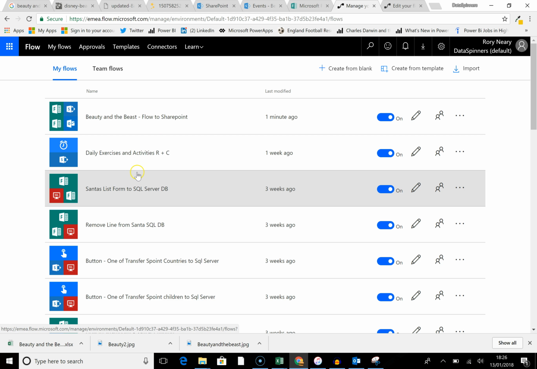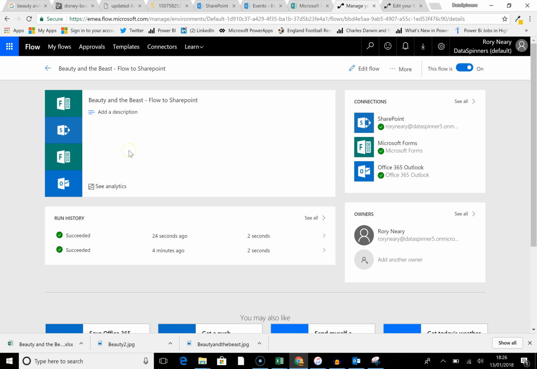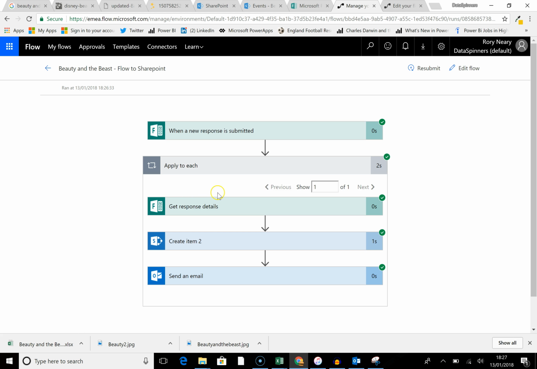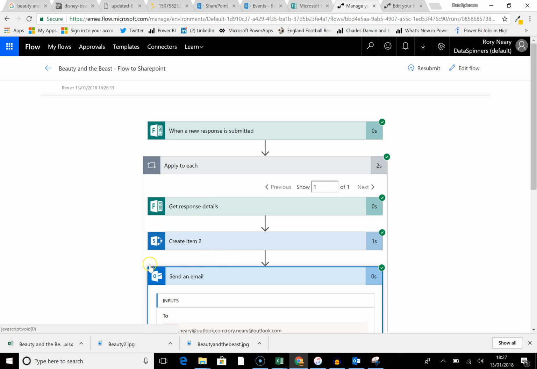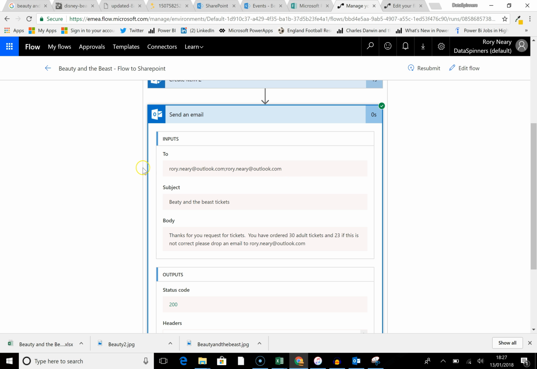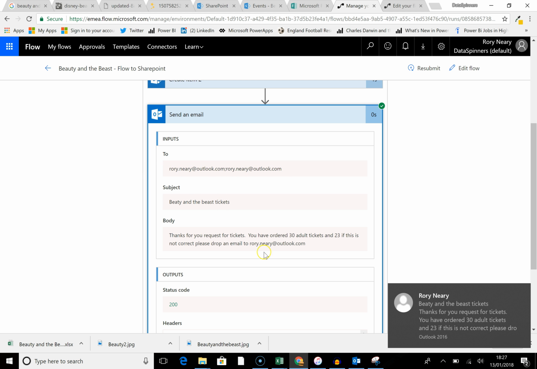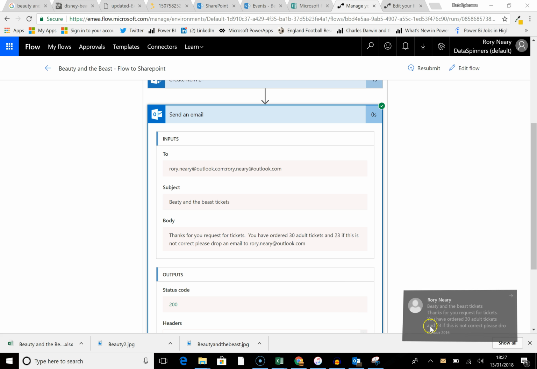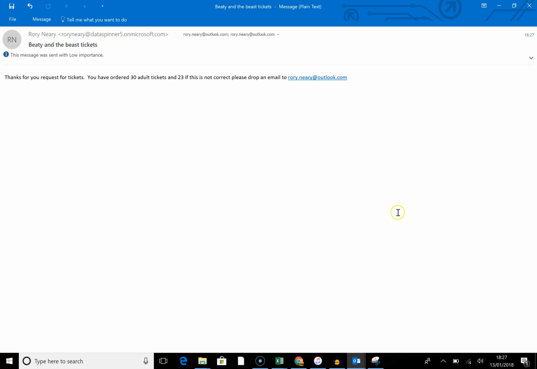and we should see that we've had a second run on the Beauty and the Beast flow, and you can see that 24 seconds ago it ran. And what I'd like to do is have a quick look at the email bit of it. So it sent, well, okay, good. Oh, awesome! How cool is that? So what's really happened here is there's 2 emails gone out, one to the person that made the order and one to the receiver of the order, and that's worked. In fact, I accidentally clicked on that. How cool is that?